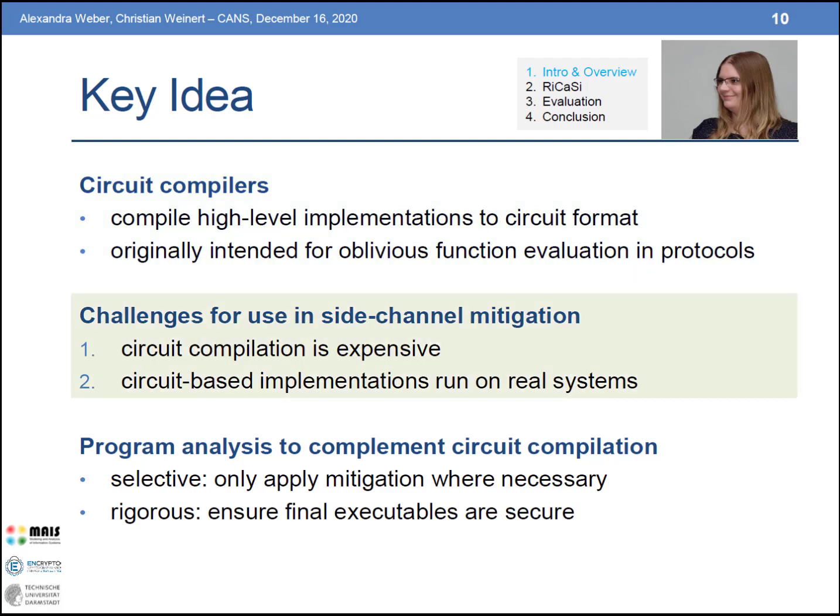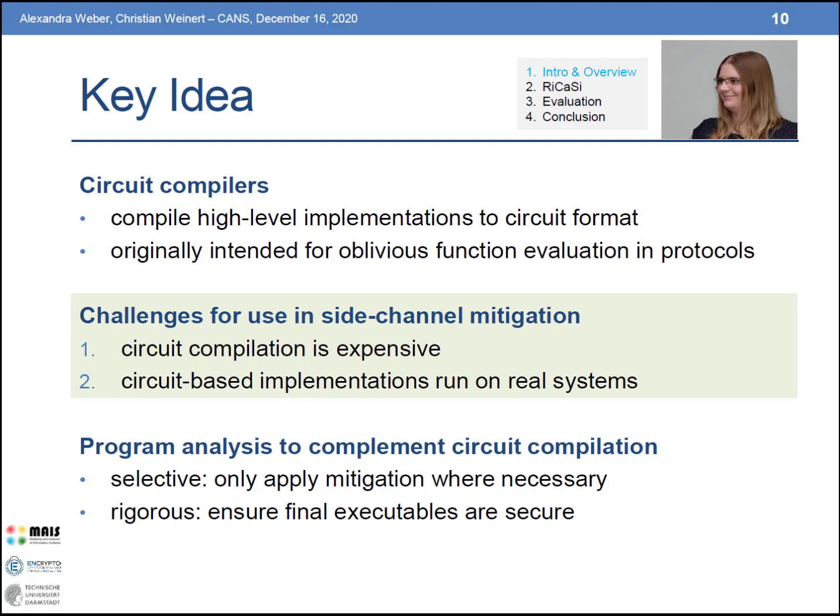In this new environment, two key challenges arise for the use of circuit compilers. First, circuit compilation is quite expensive. It requires manual preprocessing to map the program you want to compile into the sublanguage that is supported by the circuit compiler, and it also introduces runtime overhead.